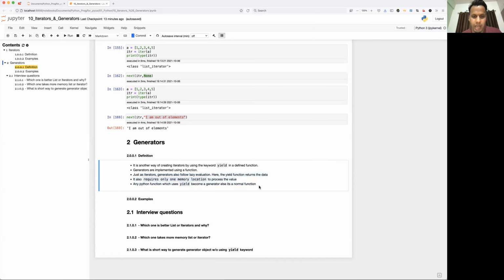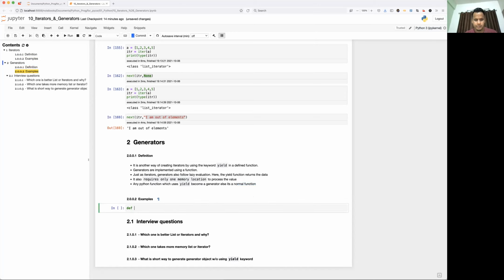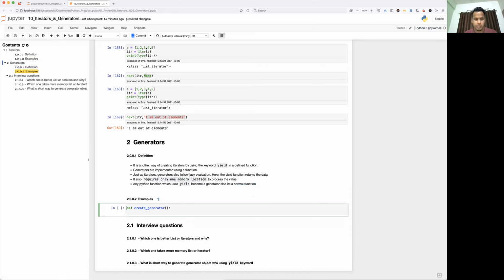For now, don't worry about the function I'm going to define here. You can follow another function video, which I'm going to create later. Just to understand how yield works, I'm going to write a small function. To write a function, just write def, then create generator. I'm not going to pass any argument. Those who don't know anything about functions, watch my function video, which I'll create at a later stage.